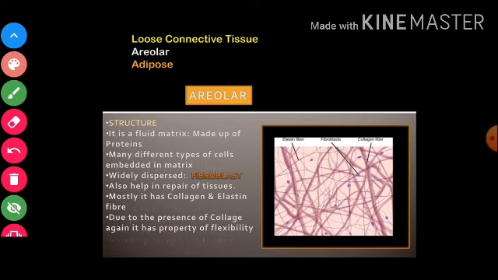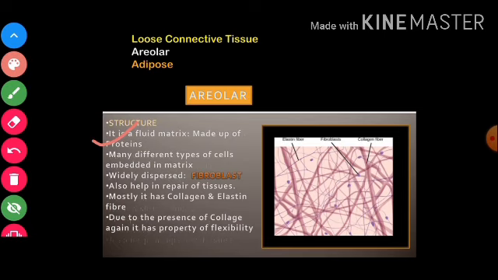Now let us talk about the structure of areolar tissue. So when I talk about the structure, I again talk about the extracellular matrix. The extracellular matrix is fluidy in nature. So it is a fluid matrix, and it is made up of proteins. And what are the cells embedded in the matrix? Children, many different types of cells are present, widely diverse or dispersed, and one of them is the fibroblast.